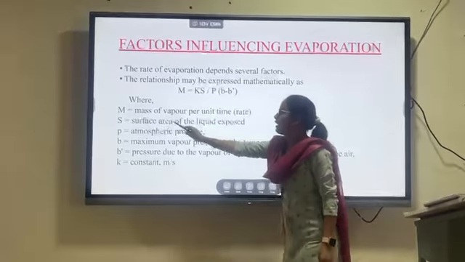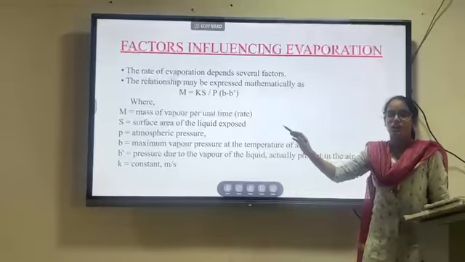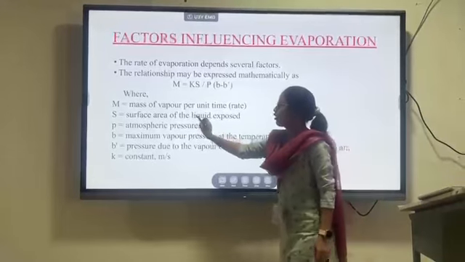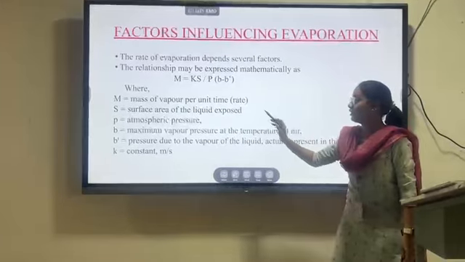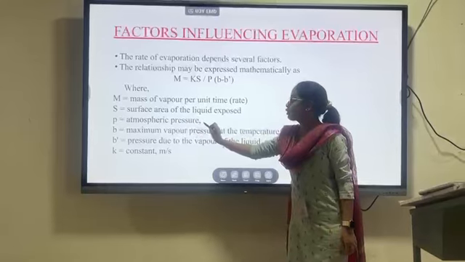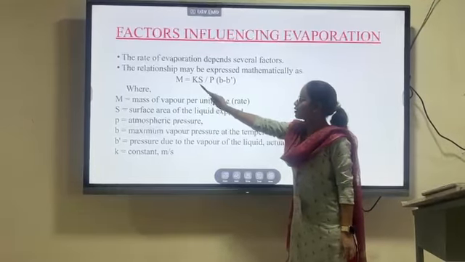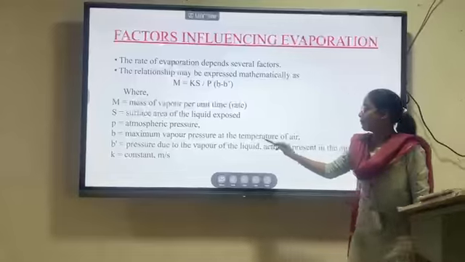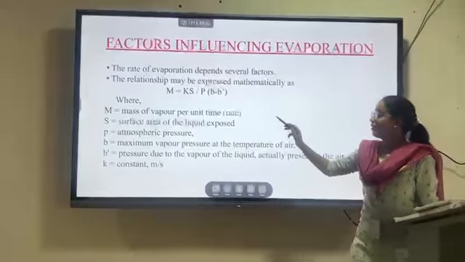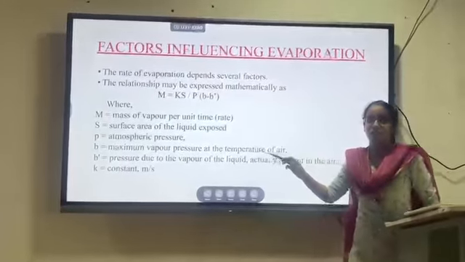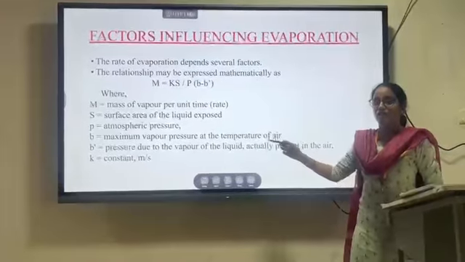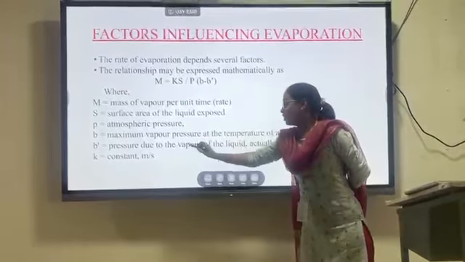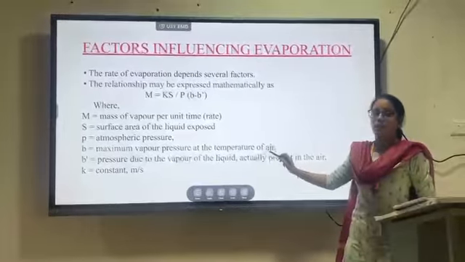S is the surface area of the liquid exposed to the evaporation. P is the atmospheric pressure. K is a constant. V is the maximum vapor pressure at the temperature of the air, the vapor pressure which exists at the temperature at which the liquid will be evaporated. Then V0 is the pressure due to vapor of the liquid.